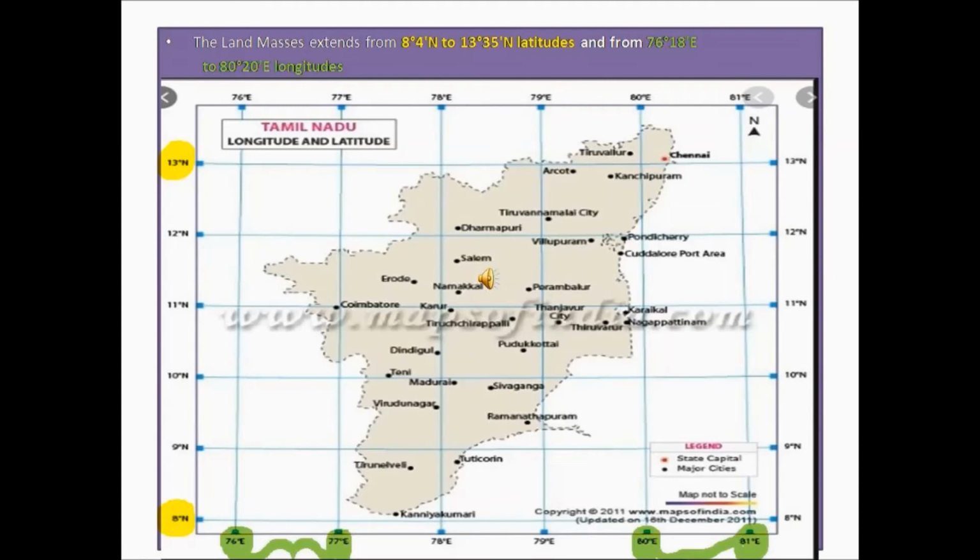In this picture, you can see the latitudes and longitudes for the Tamil Nadu state. The vertical lines represent the longitudes and the horizontal imaginary lines represent the latitudes. I have highlighted the latitudes in yellow color and the longitudes in green color. These latitudes and longitudes are used to find a location in map or in the globe.